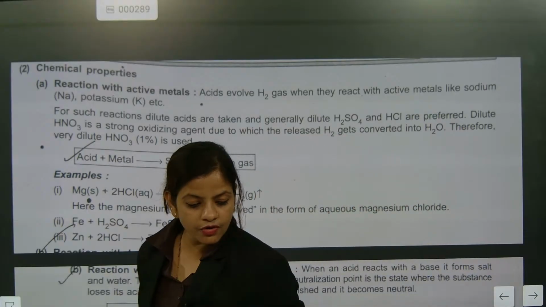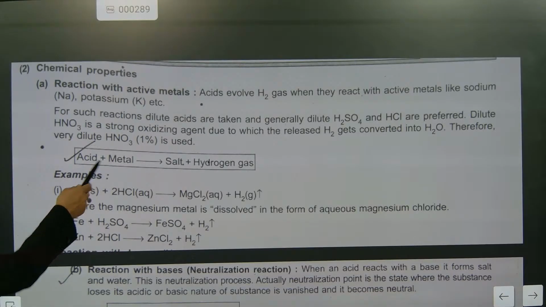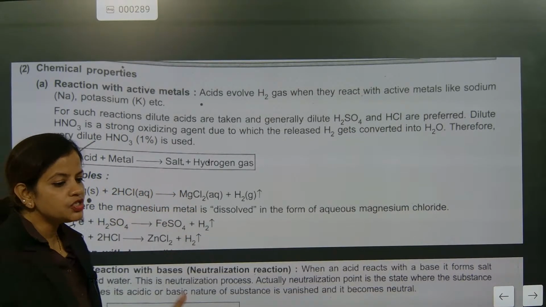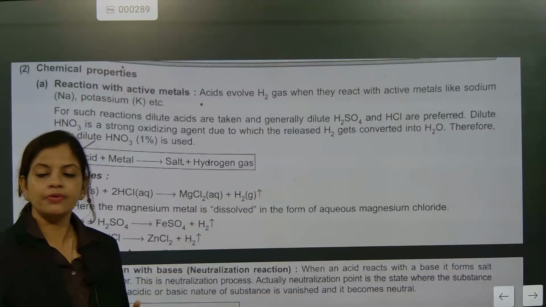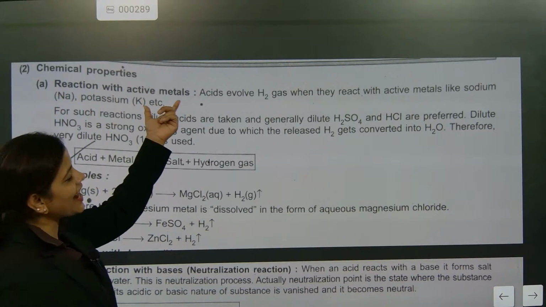So now we are going to go for the reaction. Please see here, acid and metal, but here one situation is there. This situation I'm underlining. You remember this one or note down this one. See here, what part actually it is. Reaction with active metal.